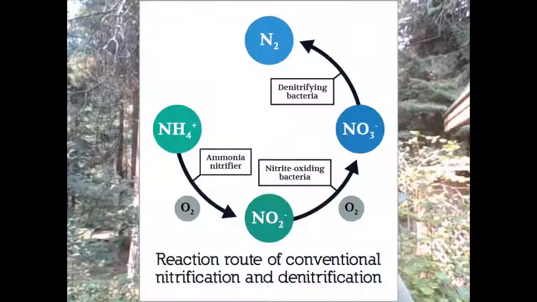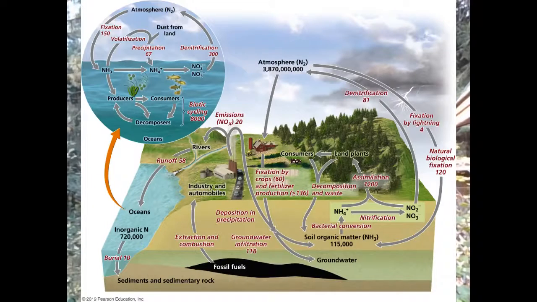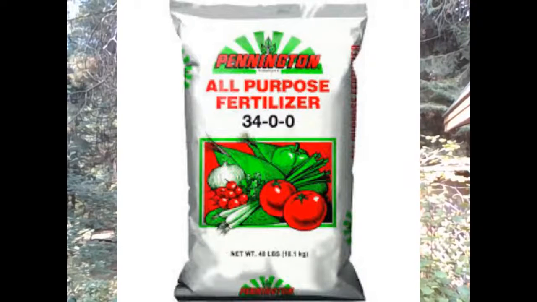Weirdly, denitrifying bacteria in the soil drive the process in the other direction, and it actually converts the nitrates back into nitrogen gas. That's a whole cycle right there. So fixed nitrogen that's bioavailable, it used to be very limited until humans started using the energy of fossil fuels to fix nitrogen on an industrial scale for fertilizer. It's known as industrial nitrogen fixing.